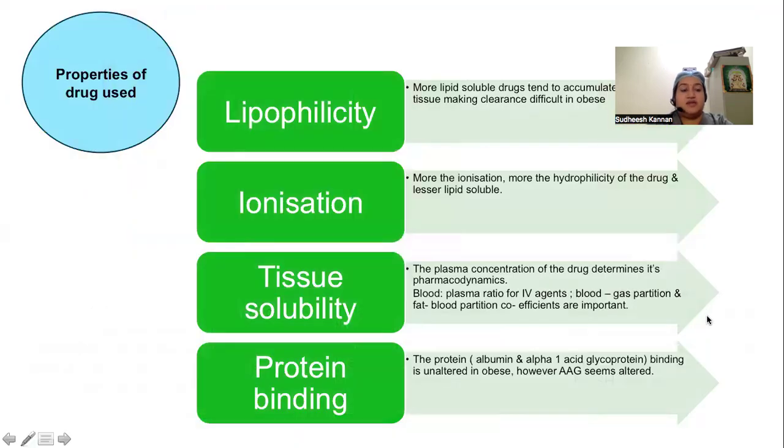Coming to the physical properties of the drugs, the first one being the lipophilicity. So more lipid soluble drugs tend to accumulate in the adipose tissue, making clearance difficult in obese. Ionization, more the hydrophilicity of the drug and lesser lipid solubility. Tissue solubility, the plasma concentration of the drug determines its pharmacodynamics. Protein binding, the proteins, albumin and alpha-1 acid glycoprotein binding is unaltered in obesity.